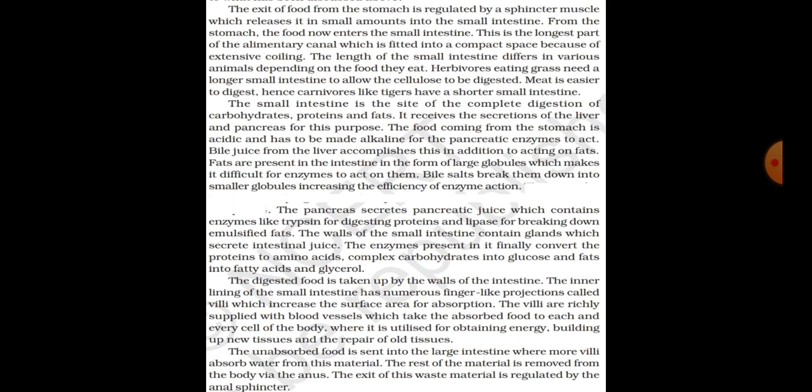The inner lining of the small intestine has numerous finger like projections called villi, which increase the surface area for absorption. The villi are richly supplied with blood vessels which take the absorbed food to each and every cell of the body where it is utilized for obtaining energy, building up new tissues, and the repair of old tissues.